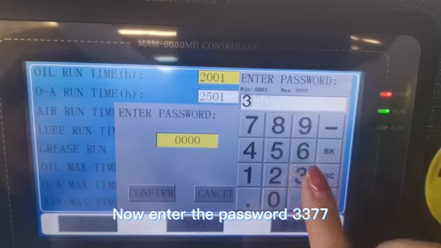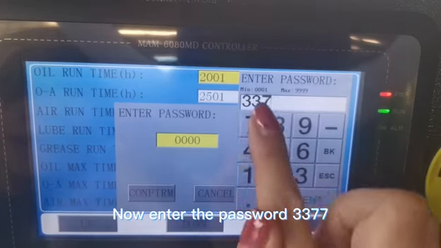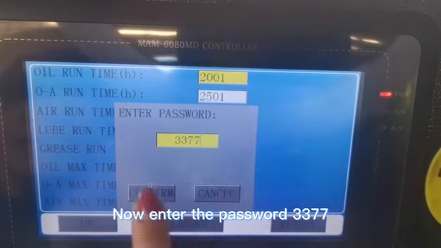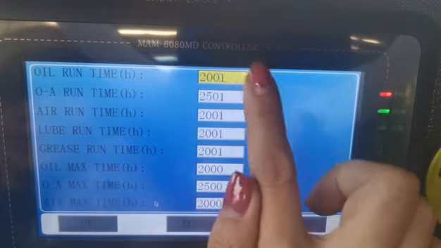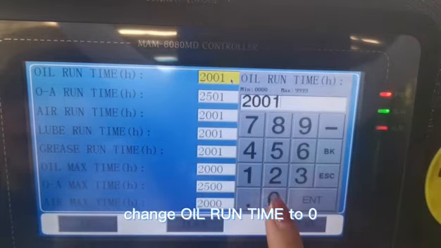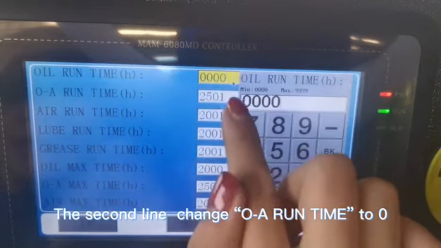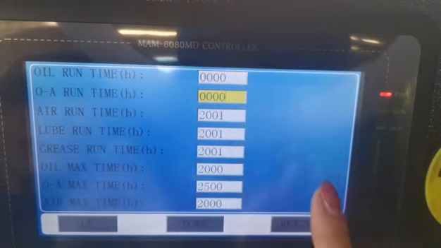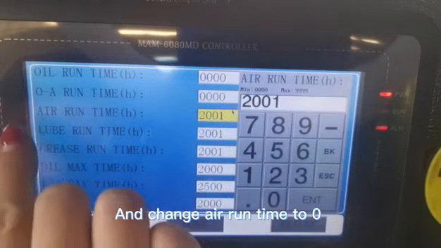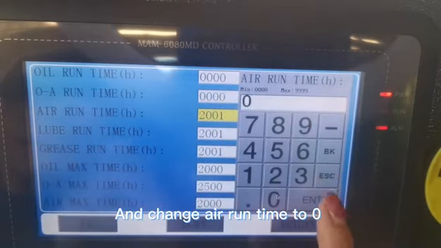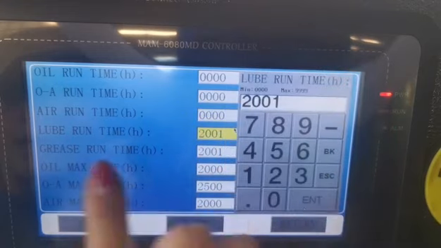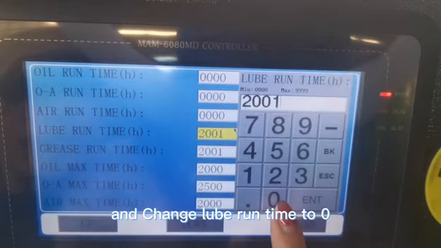Now enter the password 3377. Change oil run time to 0. The second line, change oil run time to 0. And change air run time to 0. And change lube run time to 0.